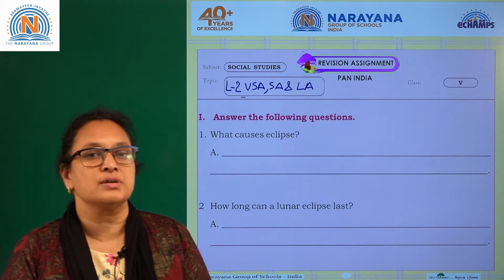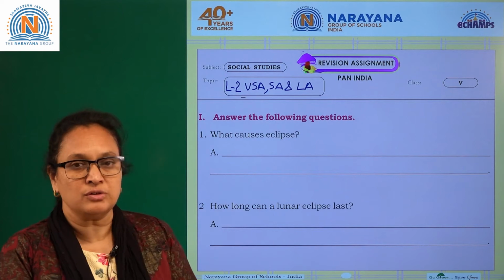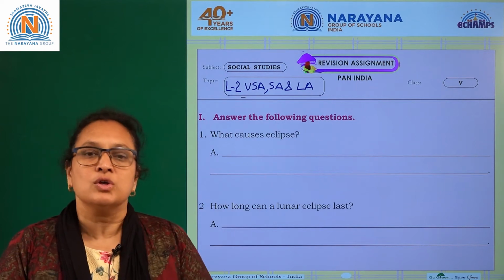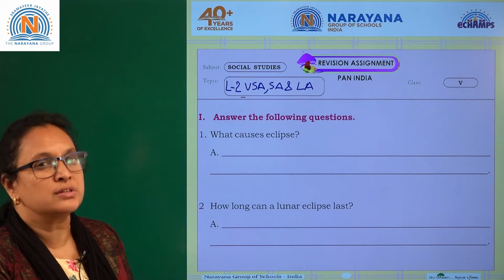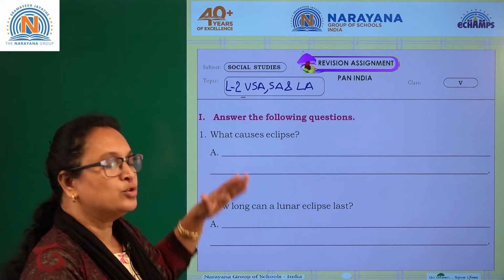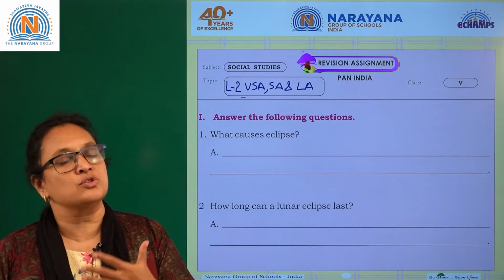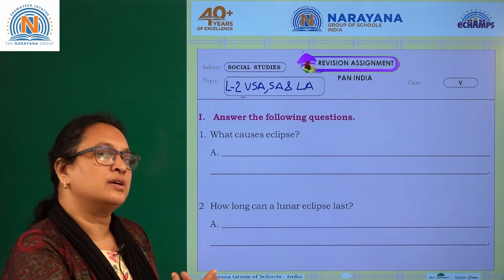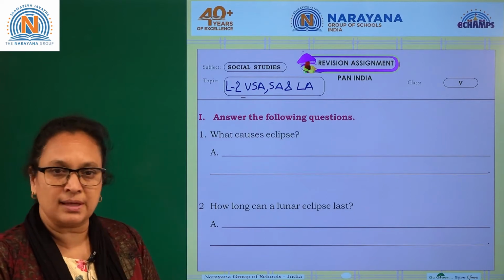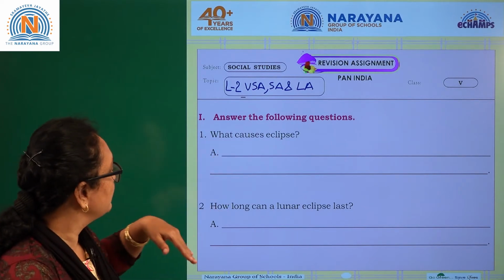You have another set of assignment. This is all for your examination. You are going to write the exam right now, so this assignment is going to help you for revision purpose. So what is this revision all about? From lesson 2, you have very short answers, short answers, and long answers. Some questions we have taken for revision purpose. Let's begin that. Answer the following questions.